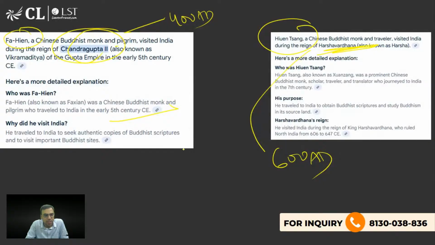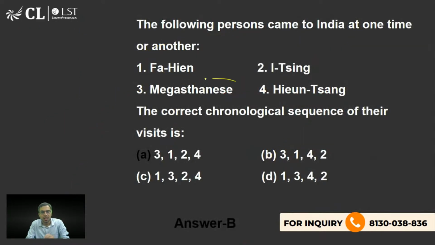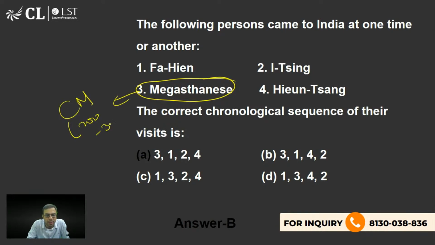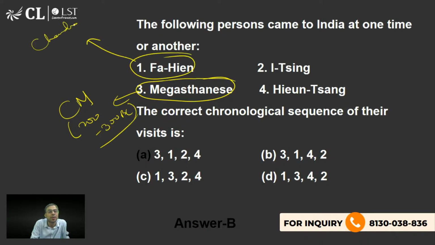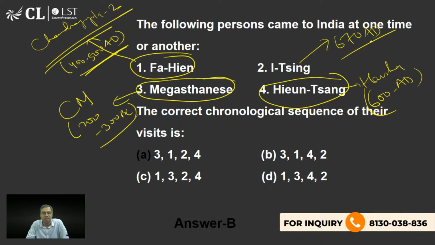ठीक है? तो मैं ऐसे कुछ बता देता हूँ so that it will be easy. देखो ये तो हो गया. He came during the time of Chandragupta Maurya, है ना? So 200-300 BC के आसपास. ये पूछते हैं फाहियान किन के जमाने में है, तो चंद्रगुप्त II. This is a different person, not Chandragupta Maurya. इनका कोई रिलेशन नहीं. It's a Gupta Empire. So 400-500 AD के आसपास है ये. ठीक है? Hoensang, very famous, came during the time of Harshavardhan, and this is initial 600 AD के आसपास. Aising came during the time of 670 AD के आसपास, roughly. ठीक है? So this is now you can remember.